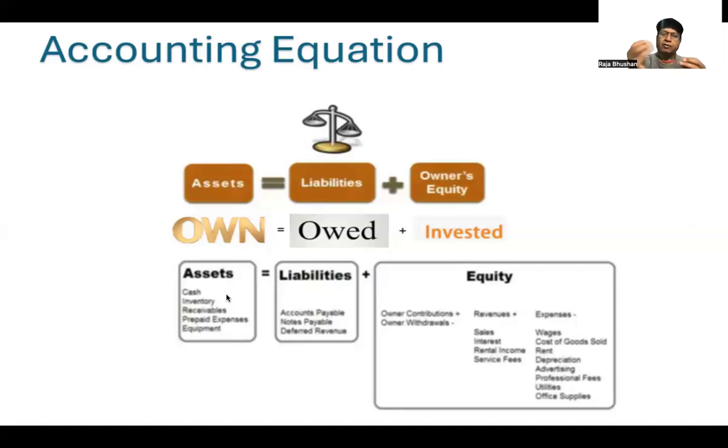So naturally, the profit is added to equity. So always when we discuss the accounting equation, please remember that the total of the assets on the left side should be equal to the total of liabilities and owner's equity on the right side. Normally assets have debit balances, liabilities and equities have credit balances. More of these debits and credits we'll be discussing in my next video.